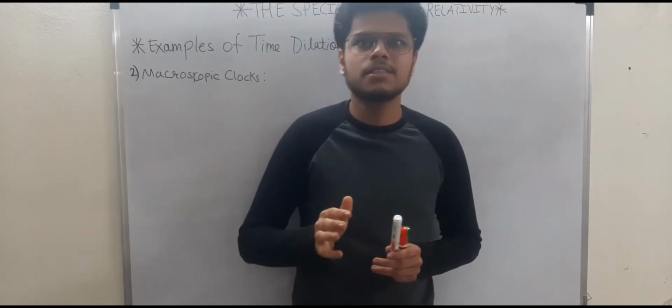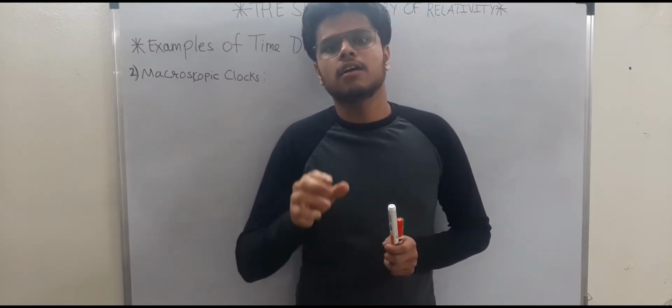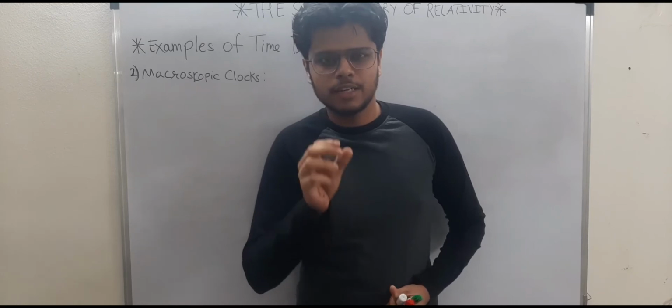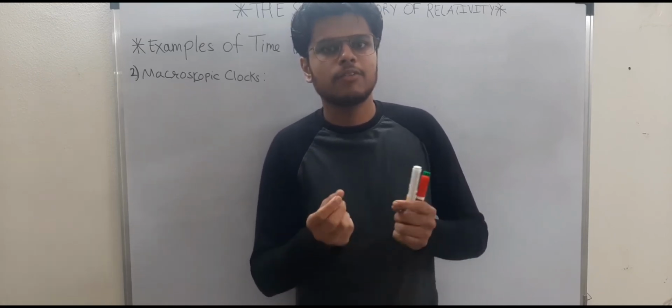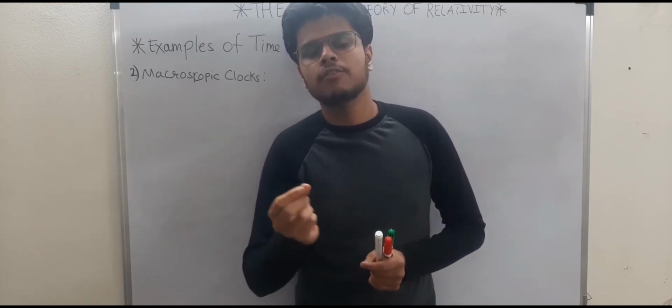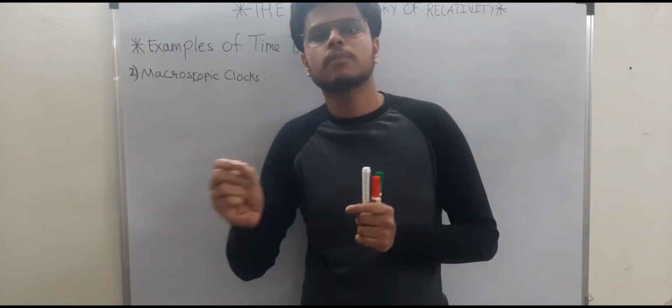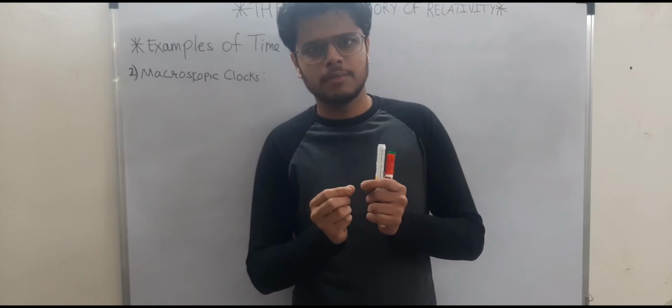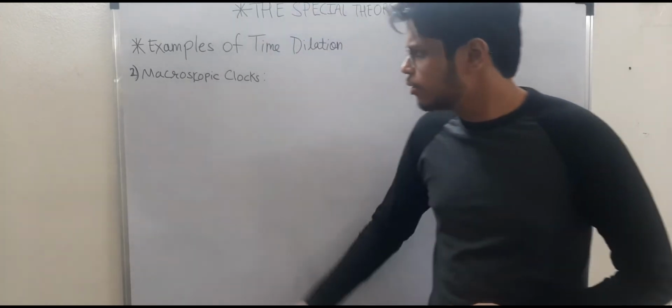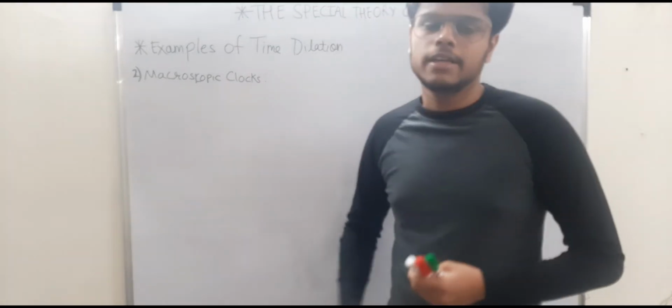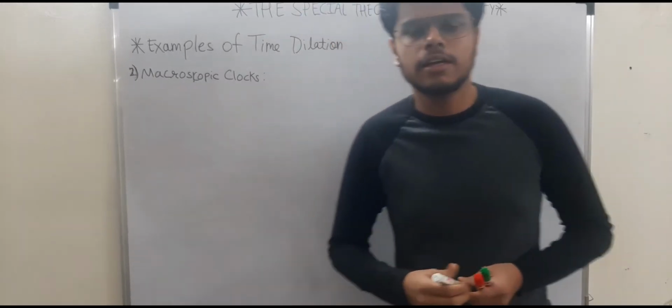Because what happens in the microscopic world is that the radioactive elements are very radioactive, right? They have a very short half-life, like half-life in microseconds. As we observed in the case of muon, it was just 2.2 microseconds. It is a very small time. But when you go into the macroscopic world, there are going to be difficulties, right?